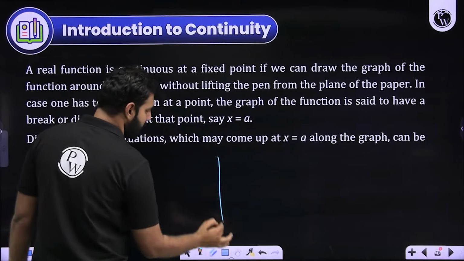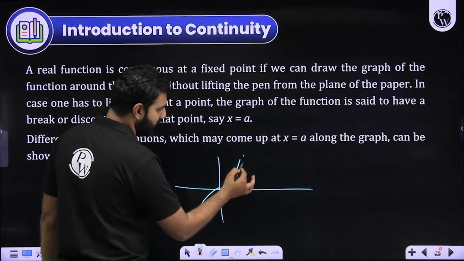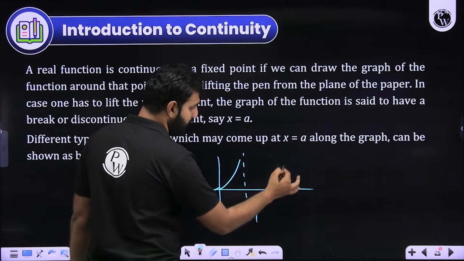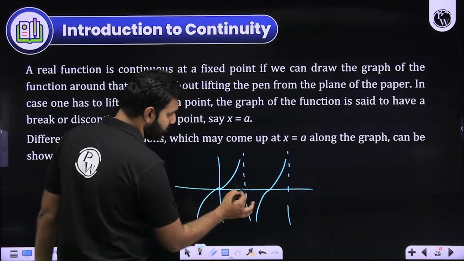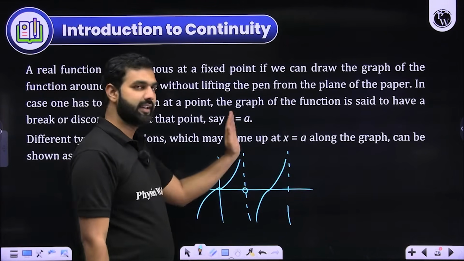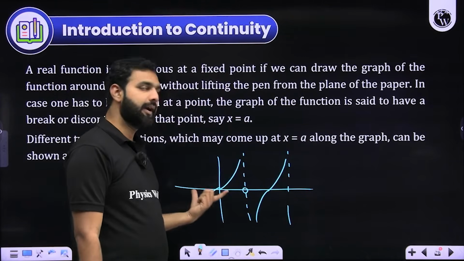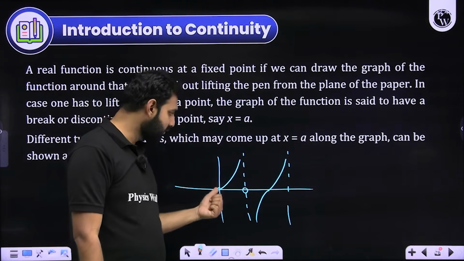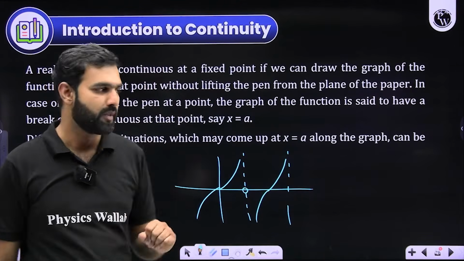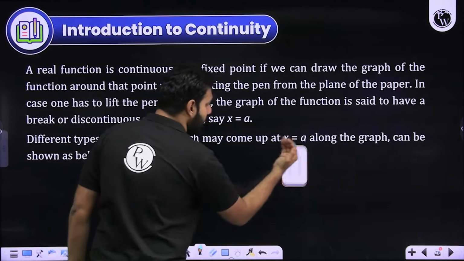Now, look at the graph of tan x. Of course, tan x from minus pi by 2 to pi by 2 goes like this. But from pi by 2 to 3 pi by 2, it goes again like this. But at the point pi by 2, it is not defined. The graph breaks. It was going like this, then it continued from like this. So between minus pi by 2 to pi by 2, it is continuous. But from 0 to pi, I'll say it is discontinuous at pi by 2 because the graph broke. I hope you are understanding the basic standard meaning of continuity.